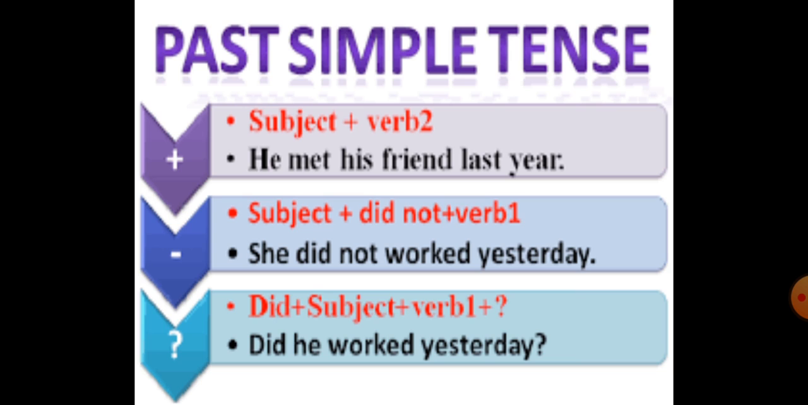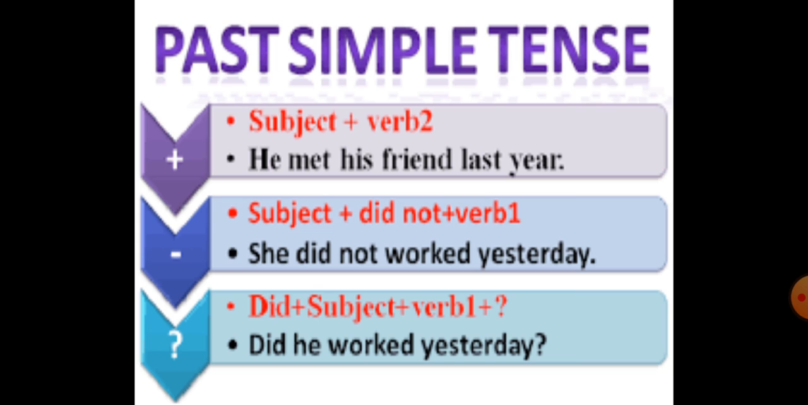Now before moving to the examples, let's discuss the rules. Rules क्या होते हैं? Here you can see the three expressions, that is your symbols: plus, minus, and question mark. Plus is for positive sentence, then negative, and then interrogative sentence. So subject plus second form of verb, when the sentence is positive, like he met his friend last year. Okay, it snowed yesterday. So these are all positive sentences.